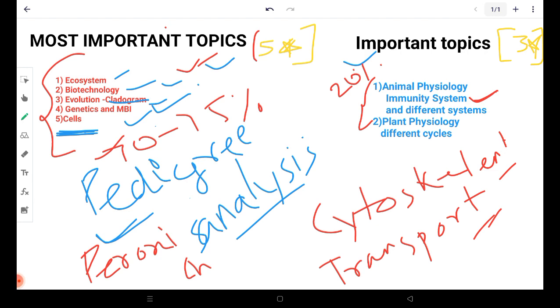And after that, plant physiology is a huge syllabus, so you have to mainly focus on the different cycles going on in plant physiology. So the Krebs cycle, C3 cycle, C4 cycle. Then the electron transport system, the proteins involved, the enzymes involved in the electron transport system, cytochrome c oxidase. So you must know the terminologies related to plant physiology.